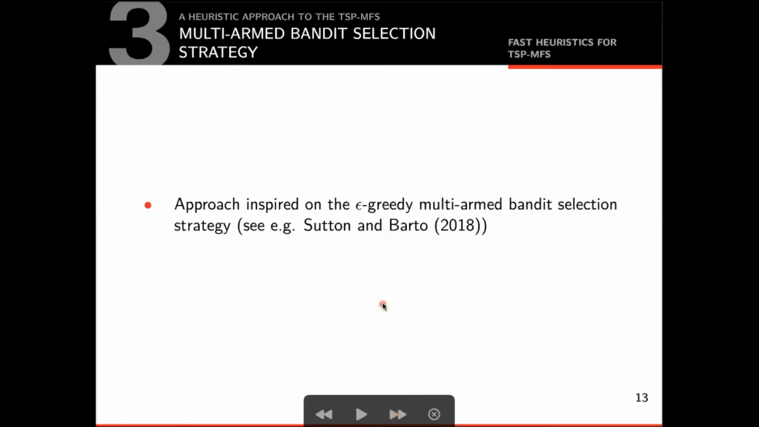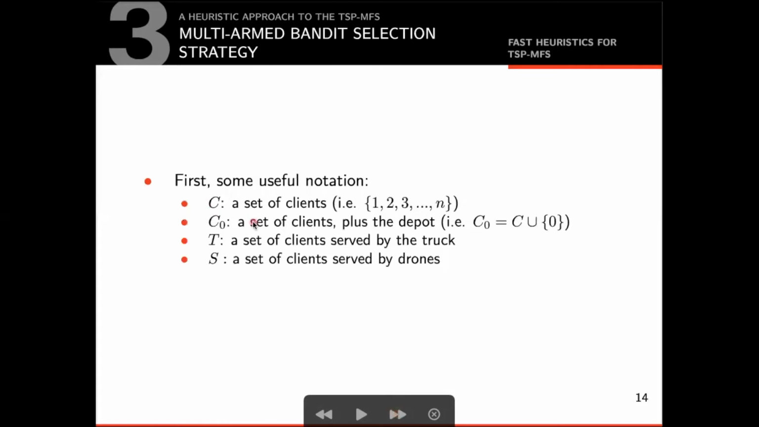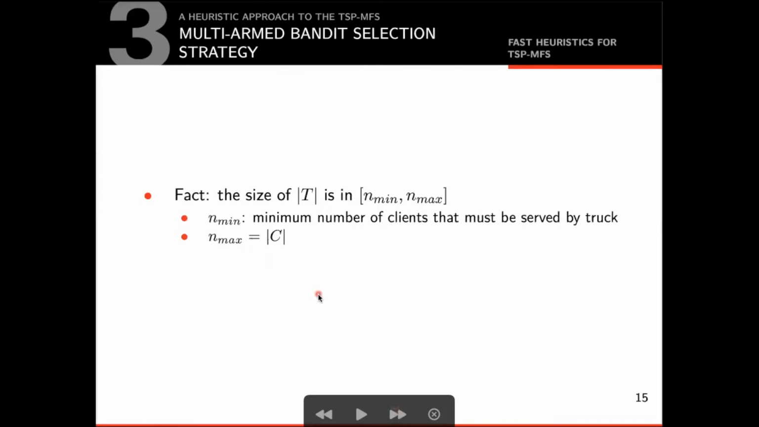The multi-armed bandit selection strategy approach is inspired by the epsilon-greedy strategy described by Sutton and Barto in Reinforcement Learning: An Introduction. We start by learning some notation. Let capital C denote a set of clients, and C0 denote the set of clients plus the depot. Note that we use the number 0 to represent the depot, and positive integers to represent clients. We also use capital T to denote the set of clients that are serviced by truck, and capital S to denote the set of clients that are serviced by drone.